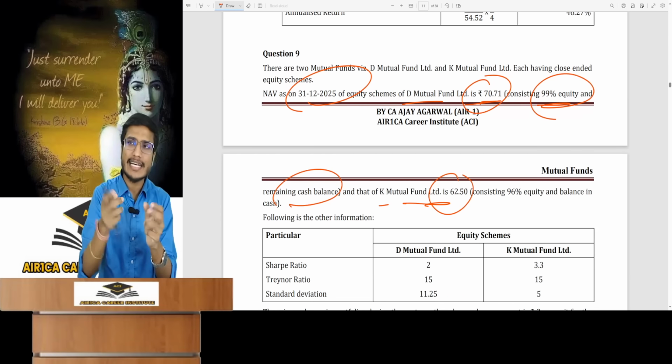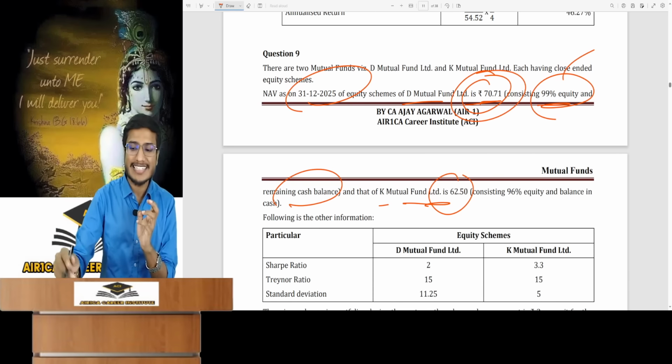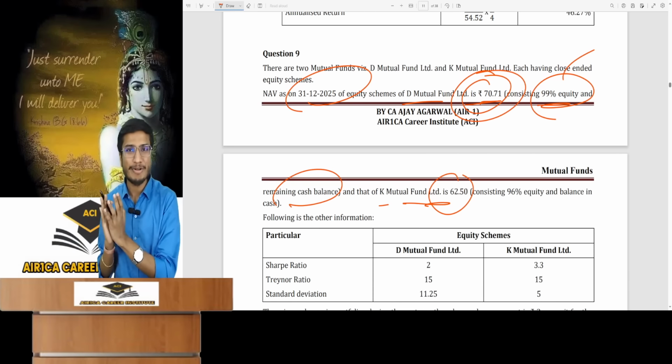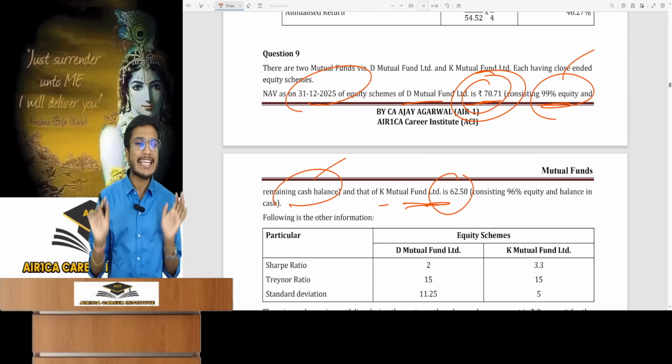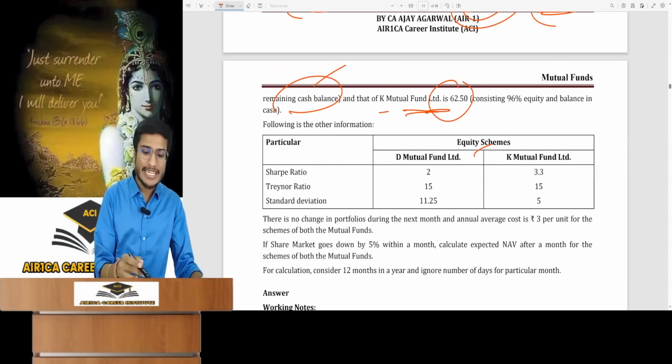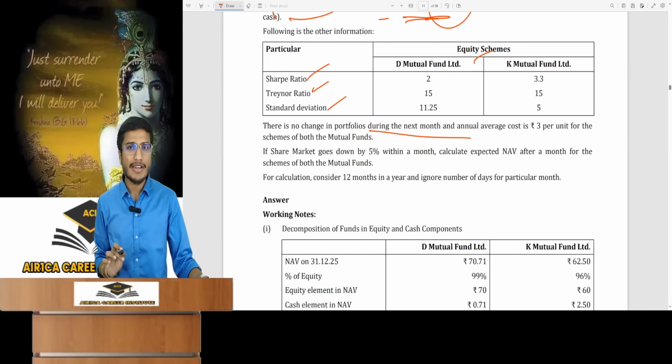The net asset of one unit is given, so we'll assume the same. This is total net asset. The total net asset is bifurcated with 99% invested in the mutual fund's equity shares. The remaining 1% is cash, similar for K's mutual fund. The Sharpe ratio, Treynor ratio and the standard deviation for both the funds are given. You find the expected NAV for the next month.